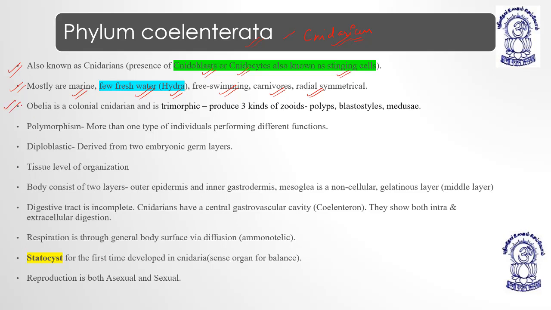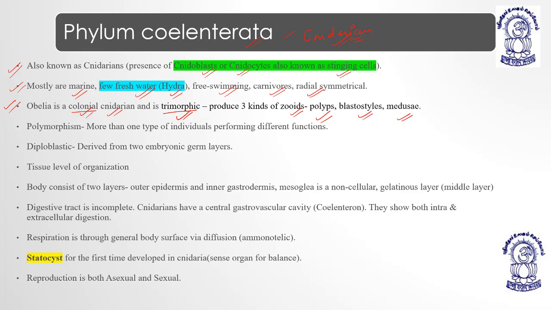Then Obelia. Obelia is a colonial cnidarian. Colonial means they live in colonies, and it is trimorphic. Almost all the cnidarians which live in a colony show polymorphism. Polymorphism means they exist in different individual forms, different morphological forms, for example zooids, polyps, blastostyles and medusae.